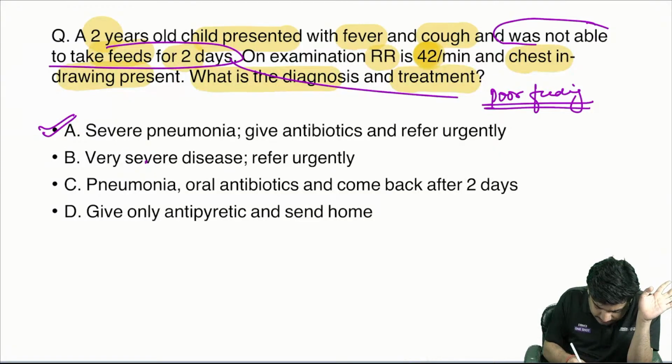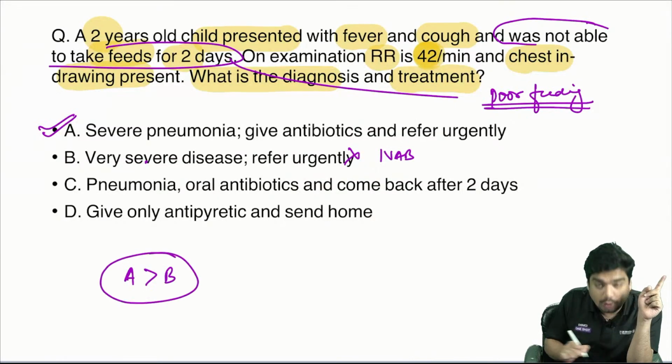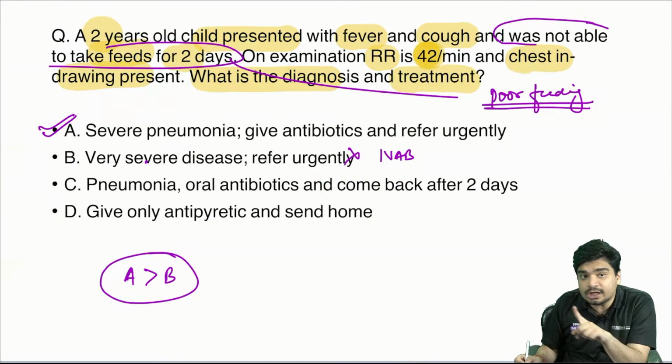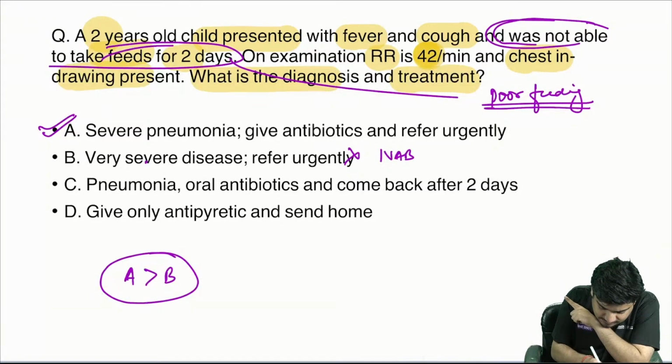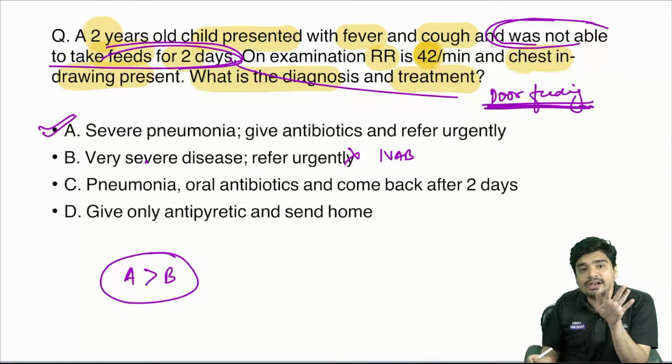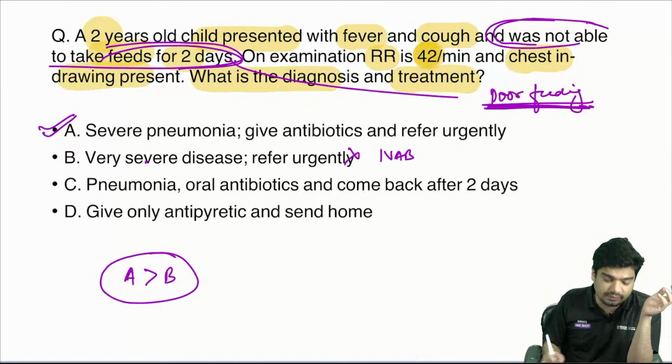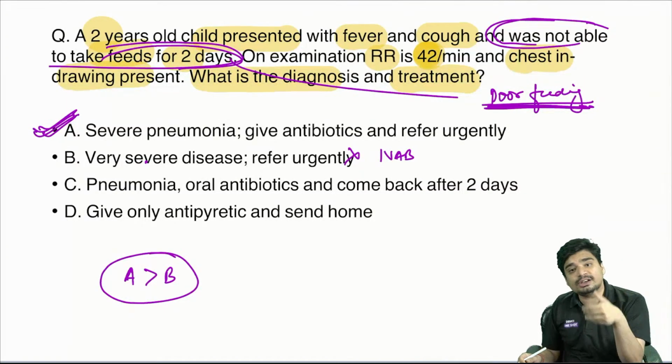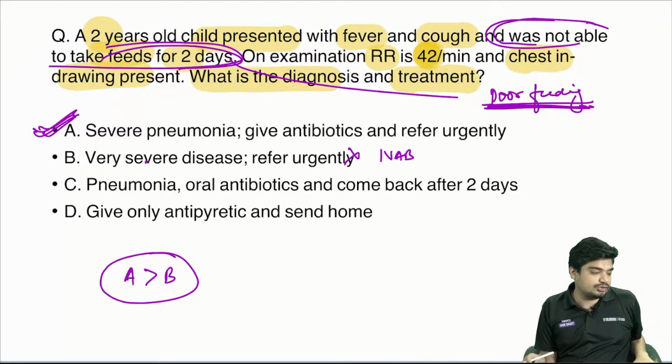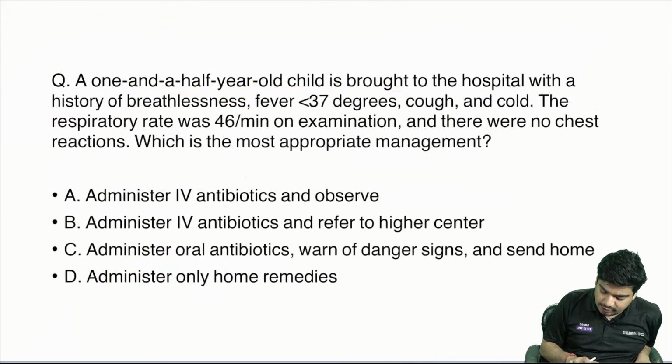Why not this? Because you have to give IV antibiotic, at least the first dose. So option A is a better answer as compared to option B. Is it only pneumonia? No. He's unable to take feeds. This is poor feeding, so poor feeding means severe pneumonia. You have to give the first dose of IV antibiotics and refer the child. This is going to be option A.